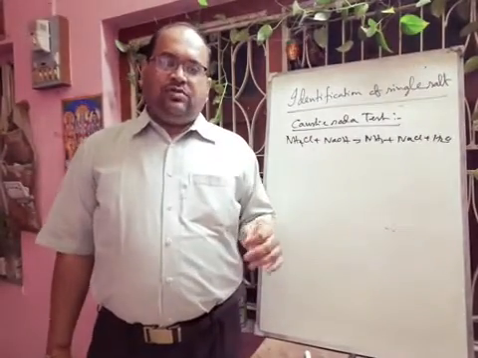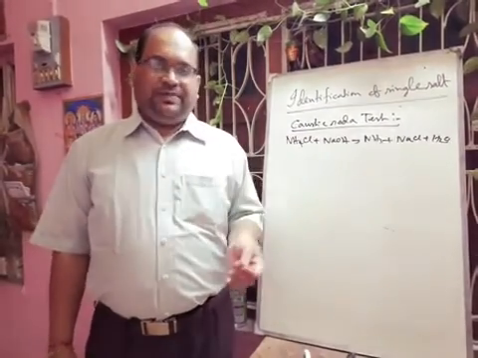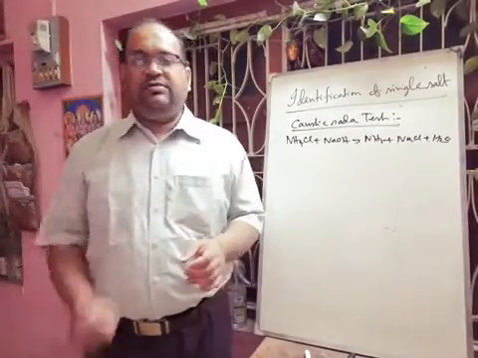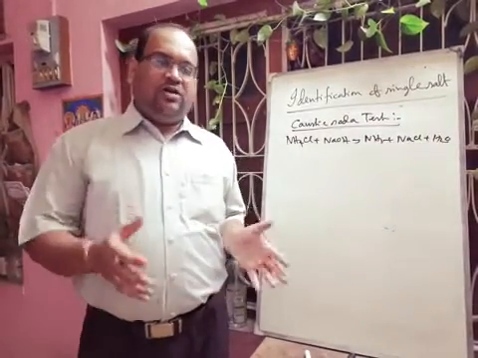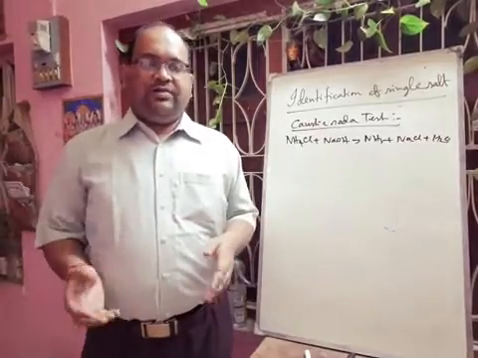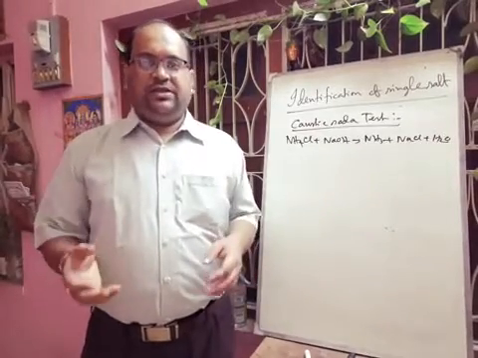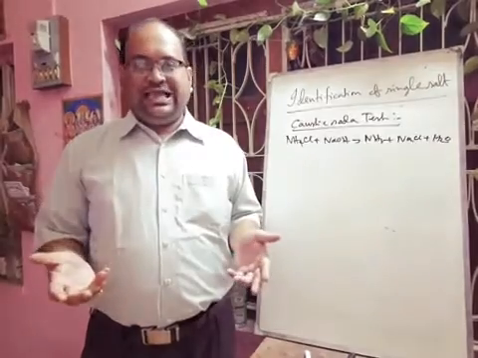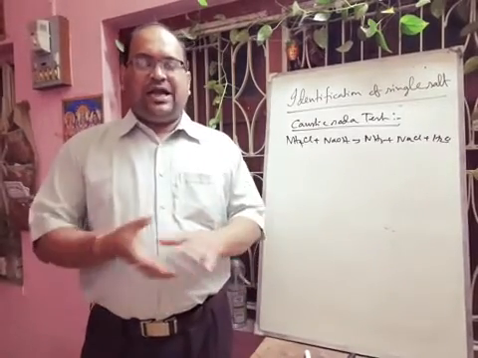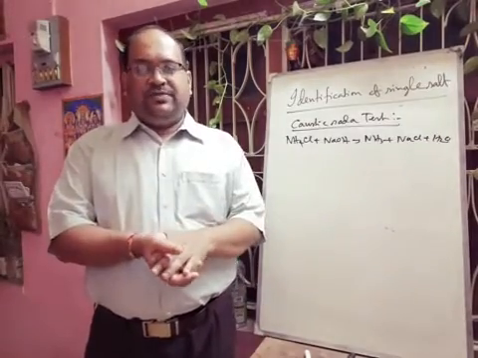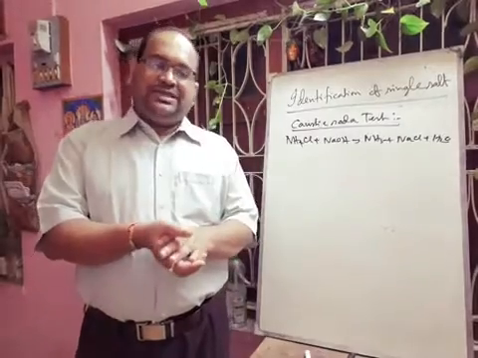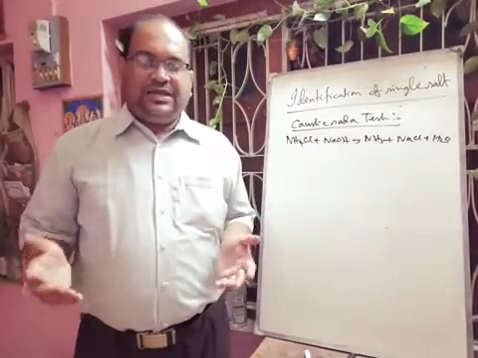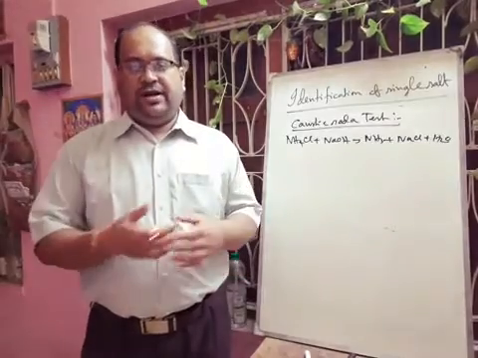Next, we have to do the concentrated sulfuric acid test. We have to take a pinch of sample in a dry test tube and add concentrated sulfuric acid, then apply heat. If you have a salt containing chloride like magnesium chloride, whenever you add concentrated sulfuric acid, there will be formation of a gas, and that gas will be HCl gas, having a pungent smell, turning moist blue litmus paper red. Whenever you pass this gas into silver nitrate solution, it will form a white precipitate that is soluble in ammonium hydroxide.